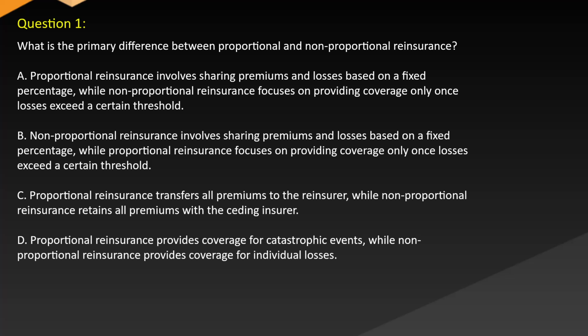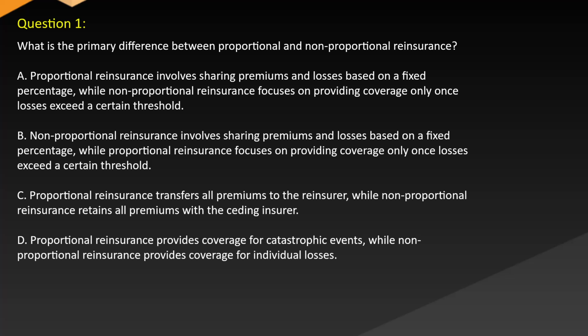Question 1. What is the primary difference between proportional and non-proportional reinsurance? A. Proportional reinsurance involves sharing premiums and losses based on a fixed percentage, while non-proportional reinsurance focuses on providing coverage only once losses exceed a certain threshold.